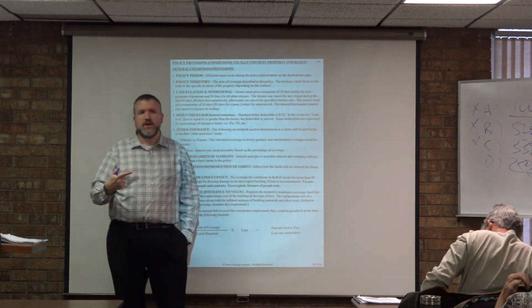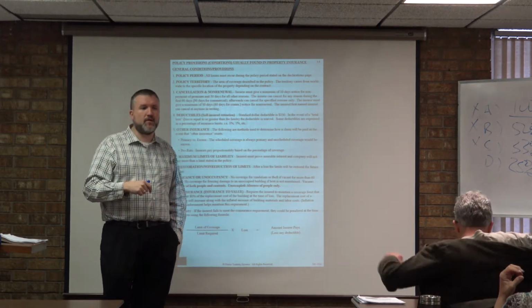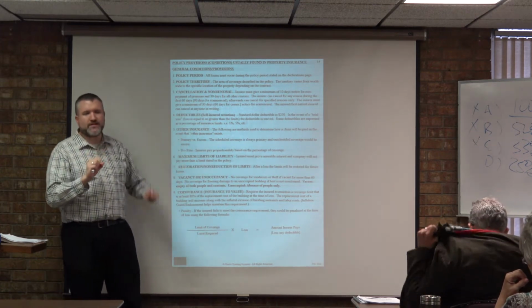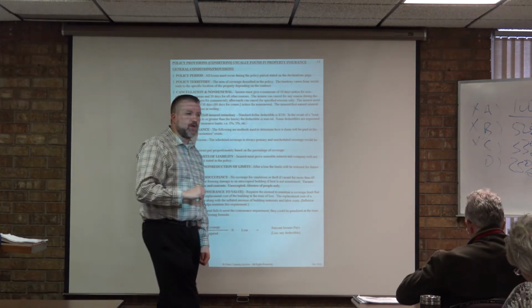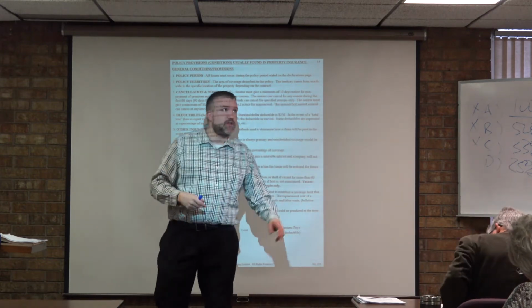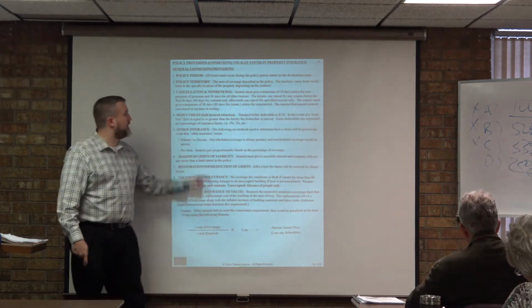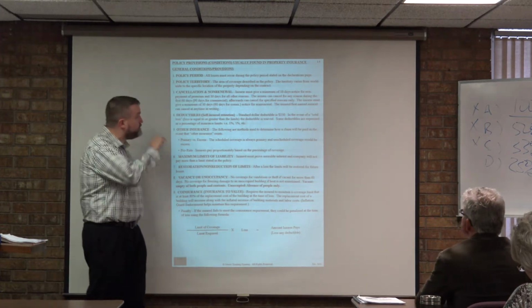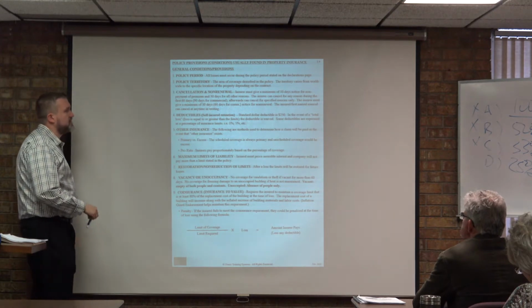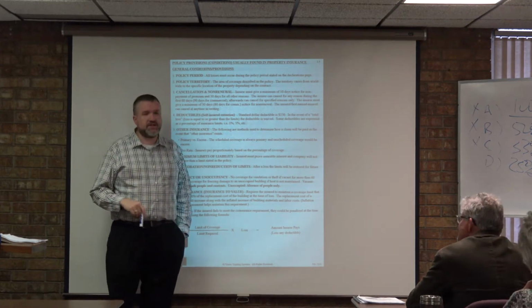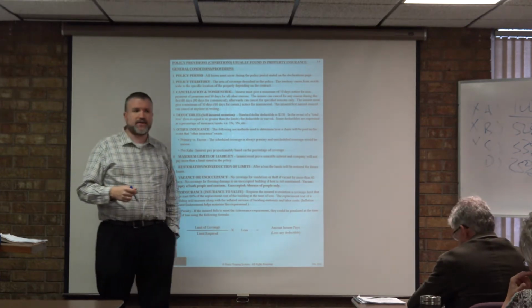Okay? The second thing that also has to happen, though, is not only when the loss took place, but where. And that's what policy territory speaks to. Okay, we're going to use this term policy territory a lot over the next couple days as well. So this is when the loss had to take place. This is where. Now, the policy territory is the area of coverage described in the policy. The territory varies, though, from worldwide down to the specific location, depending on your contract.